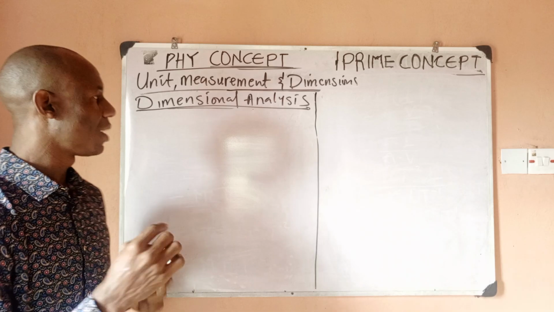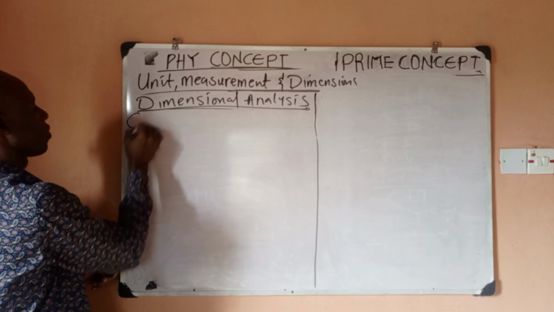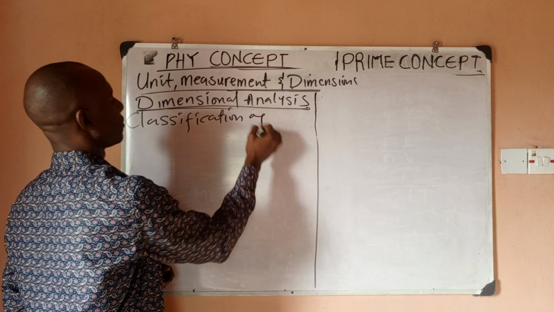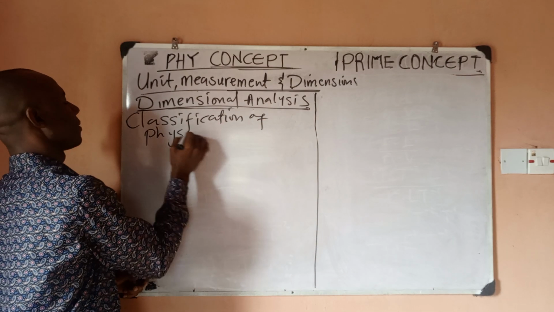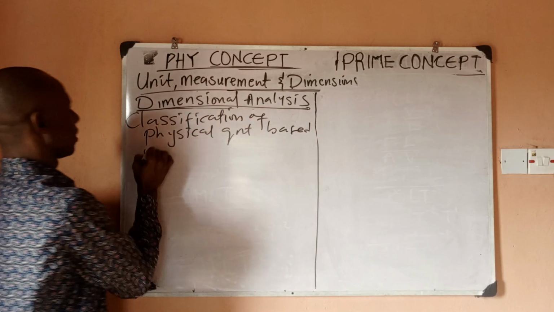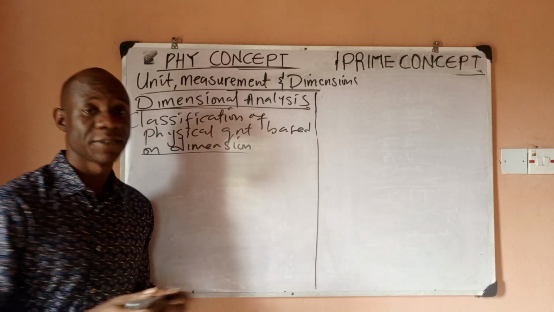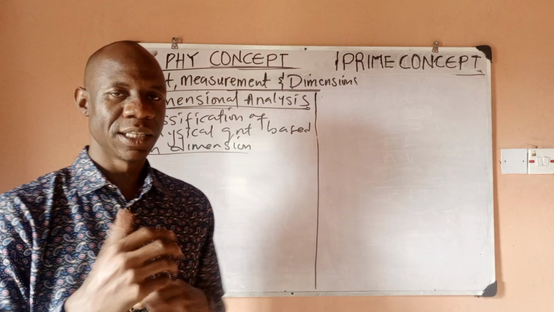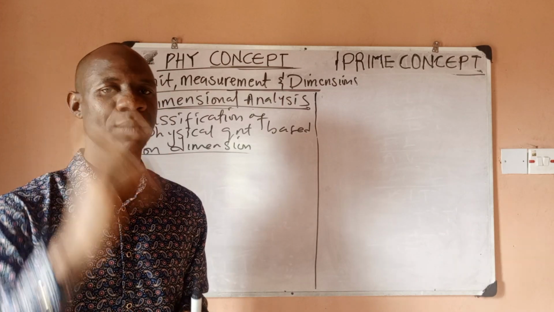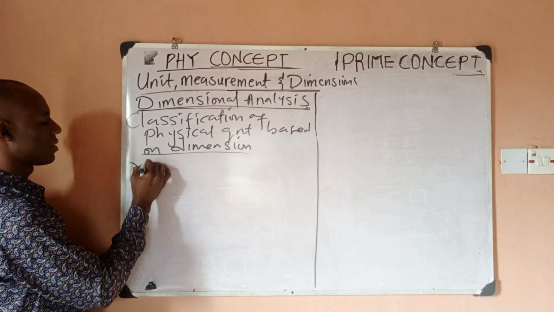But let's start this way. Let's look at classification of physical quantities based on dimension. We can classify physical quantities into different categories based on their dimension, and this is very important because the exam would always ask you these things.